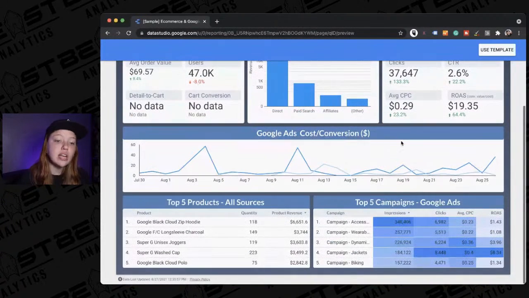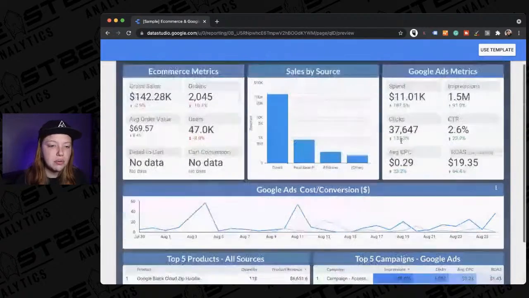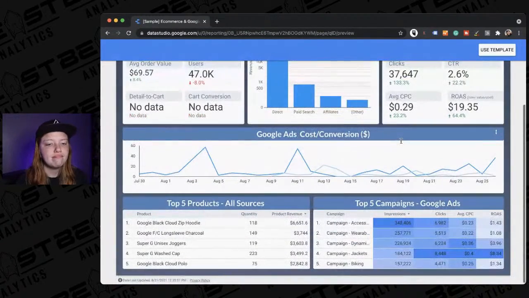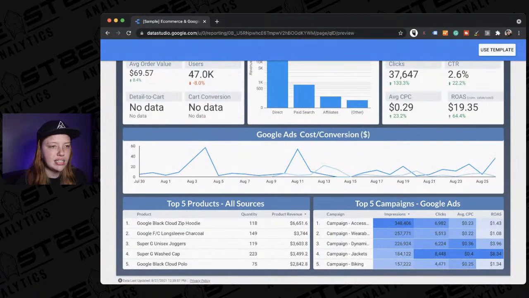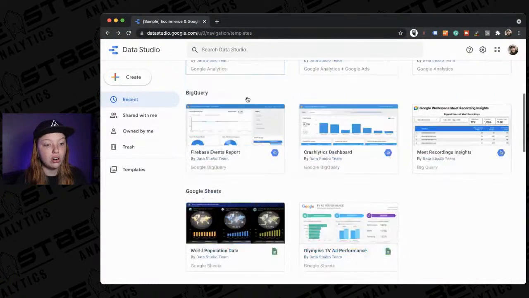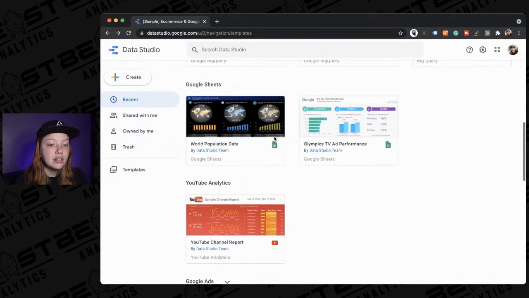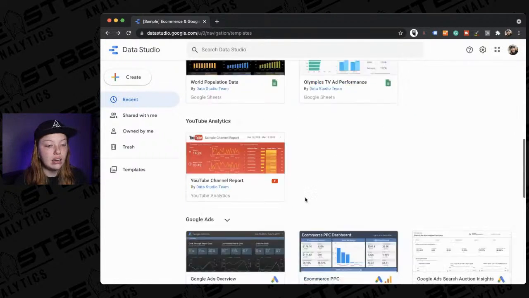I would consider this a dashboard, right? Super simple, one page. They can see everything they need to see here. Then we also have reports, which are far more in depth and helpful.